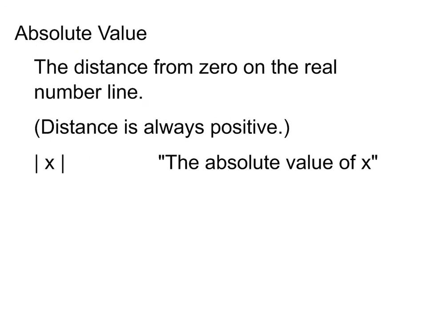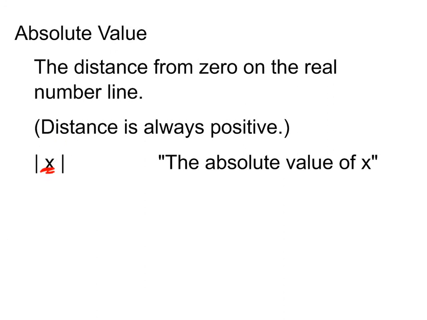All right. The next thing we're going to talk about is the absolute value. The absolute value is the distance from 0 on the real number line. And distance is always positive. How we read it is where we have these two straight bars with something inside of them, and we read it as the absolute value of x. It is very important to understand whatever's inside the absolute value is the only thing we're taking the absolute value of. Anything on the outside stays the same. So only worry about the inside of absolute values.